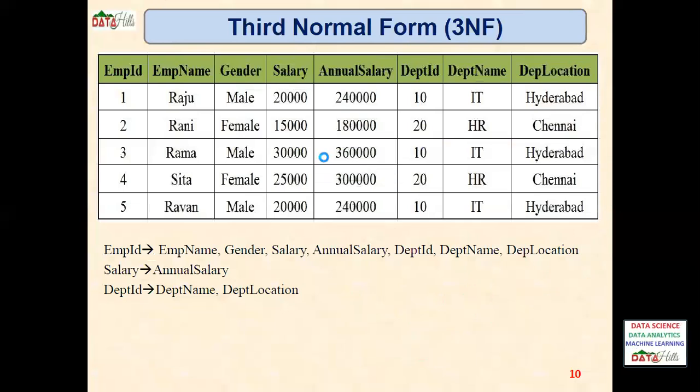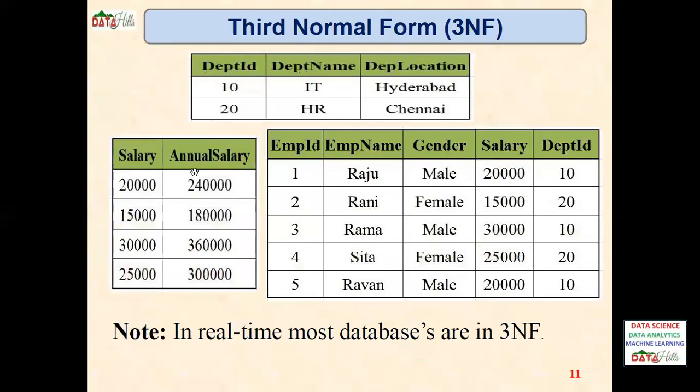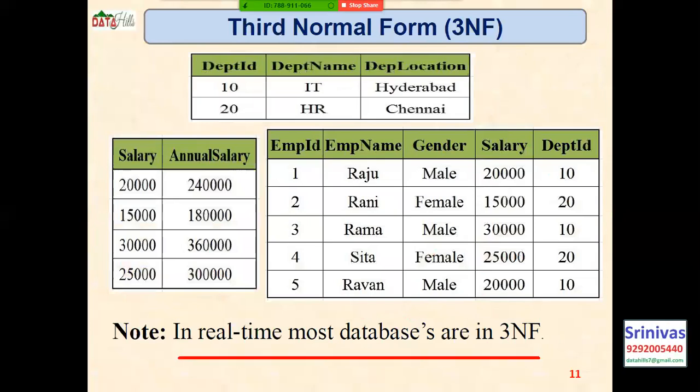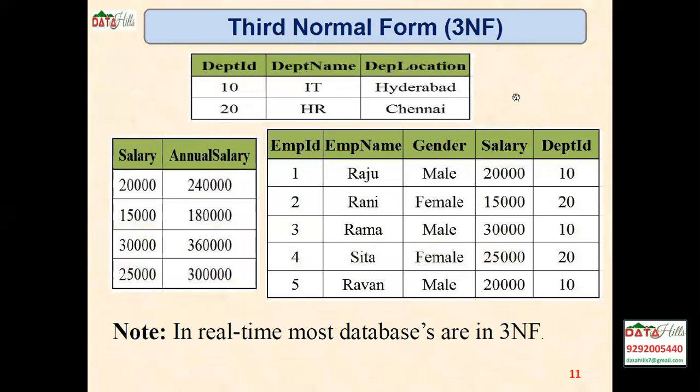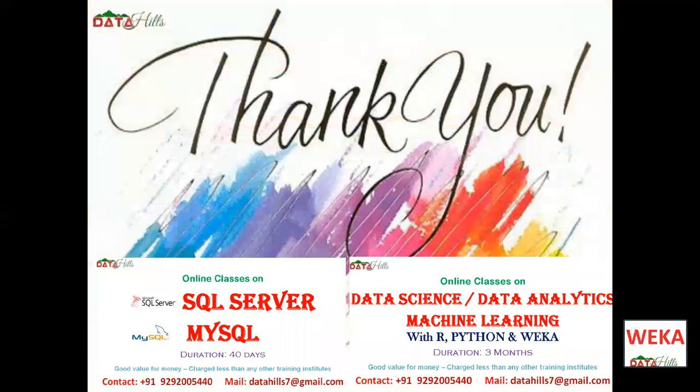Similarly, here also we did the same thing. Annual salary is depending on the salary, and we split all these tables like this. Now it is in third normal form. Actually, in real time, most databases are in up to third normal form itself. No need to go to Boyce-Codd normal form and fourth and fifth normal forms, right? This is about third normal form. In real time, most databases are in up to third normal form.